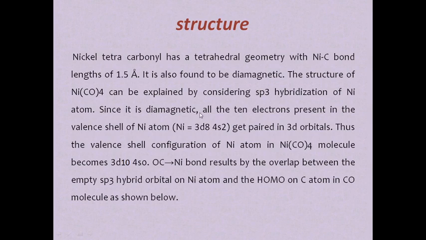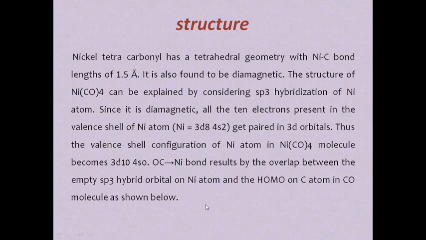The structure can be explained considering sp3 hybridization of the nickel atom, and it is diamagnetic. It has 10 electrons. Since nickel has the outermost electronic configuration 3d8 4s2, the electrons get paired in the 3d orbitals. Thus the valence shell configuration of the nickel atom in the nickel tetracarbonyl molecule is 3d10 4s0.